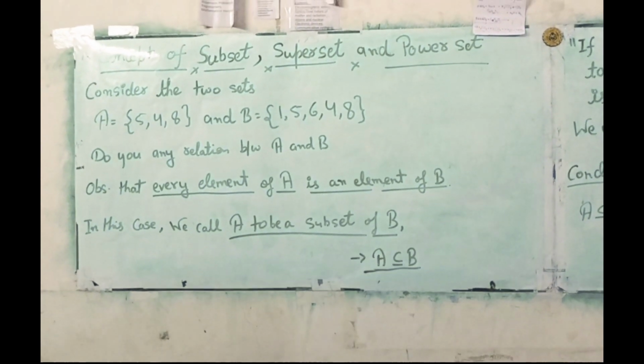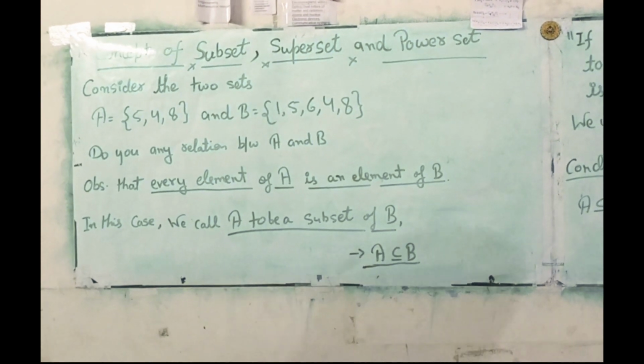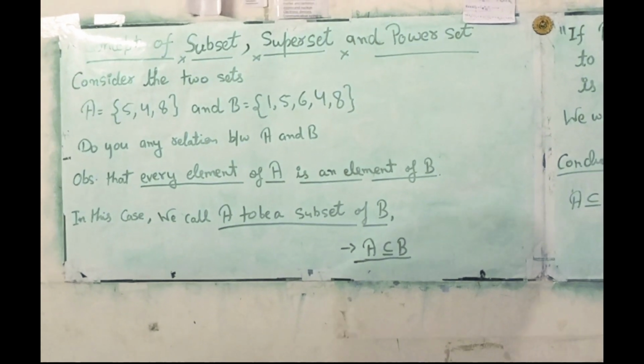In this case, we call A a subset of B and we write it like this.